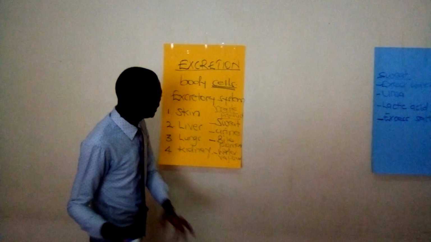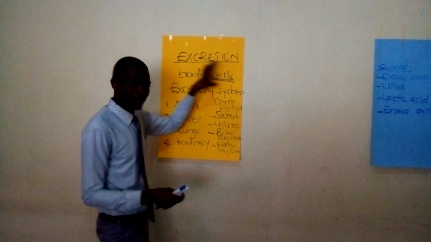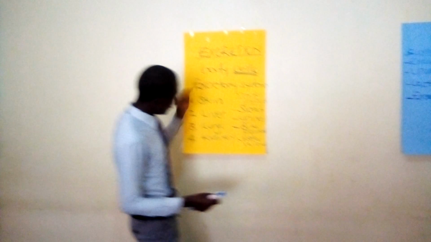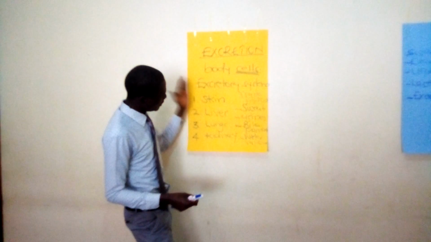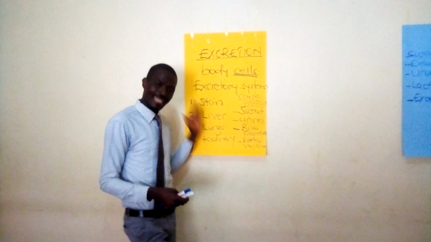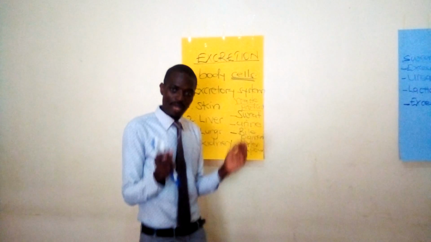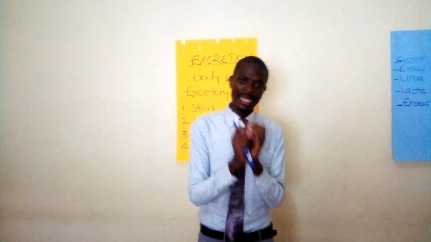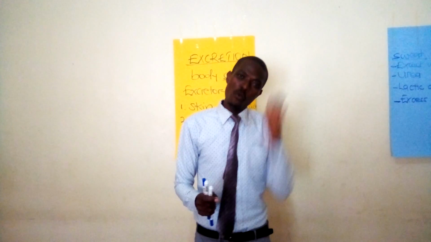Which system is responsible for that? Excretory system. The excretory system is made up of organs. These are skin, liver, lungs, and the kidney. So these organs form what we call the excretory system.